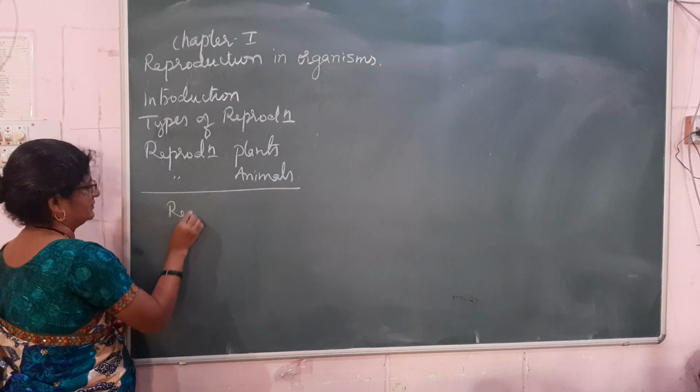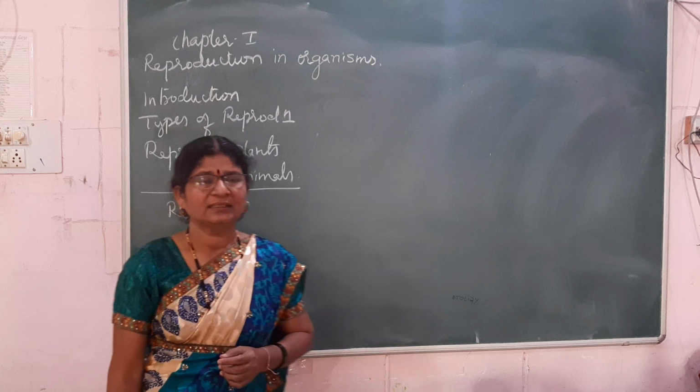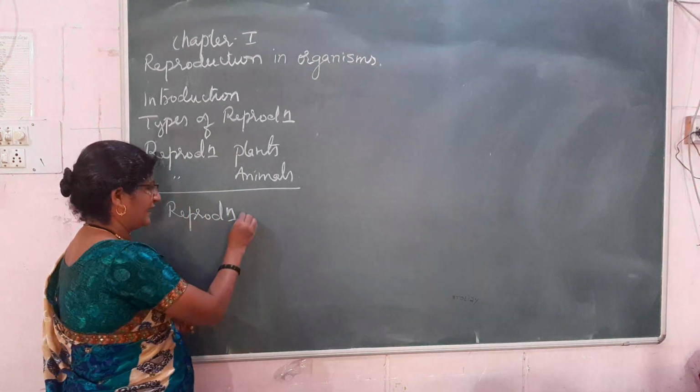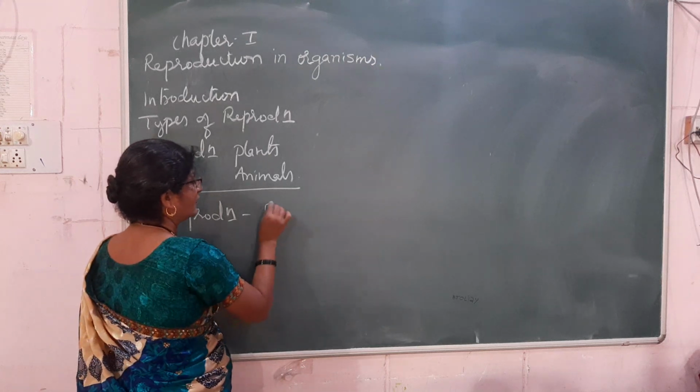Now reproduction. Reproduction, it is just a continuation of the life. To define, so definition of the reproduction is, it is a biological process.